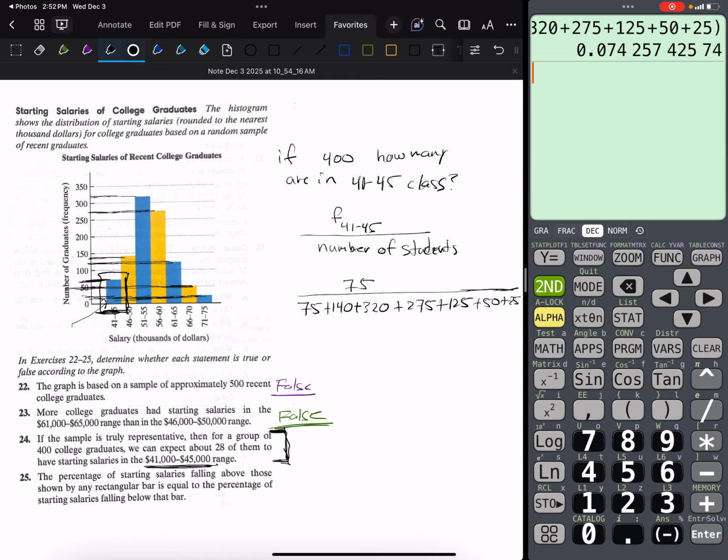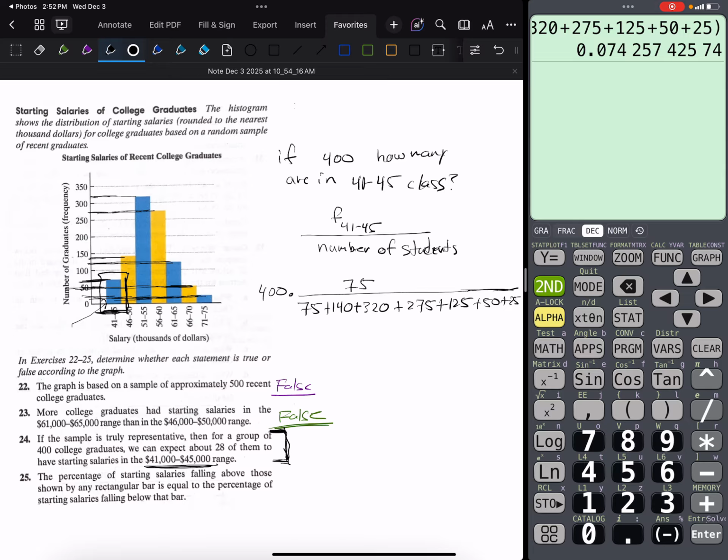Okay, and now I want to say if I had 400 in total, what I'm really looking for is how much of the 400 would be that ratio. And I'm going to do that by multiplying this by that 400.